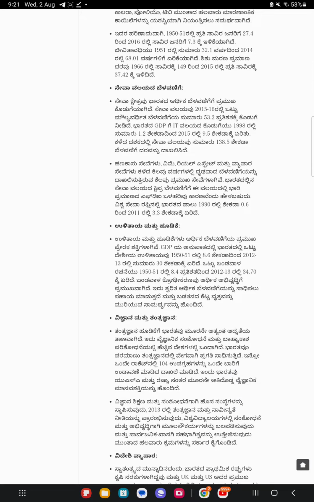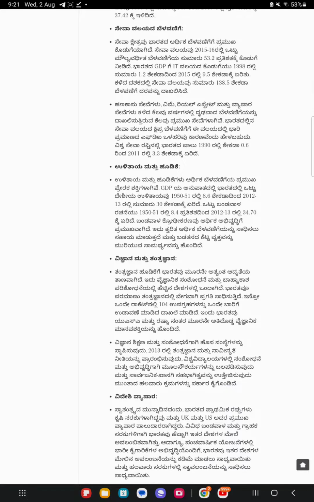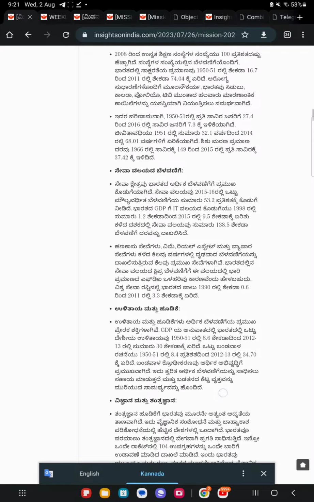Education and healthcare. Education and healthcare are considered as human capital as they contribute to increase productivity of human beings. Considerable progress was achieved in the education as well as health sector during the 5-year plans. The number of universities increased from about 22 in 1950-51 to 254 in 2001. The number of institutions in higher education has increased by over 100% since 2008. With the growth in the number of institutions, the literacy rate in India has increased from 16.7% in 1950-51 to 74.04% in 2011.